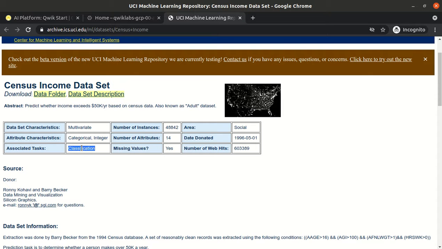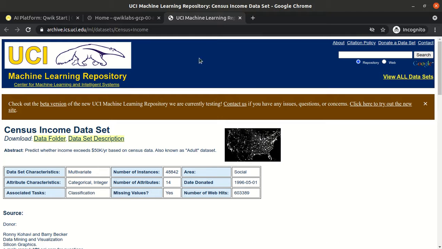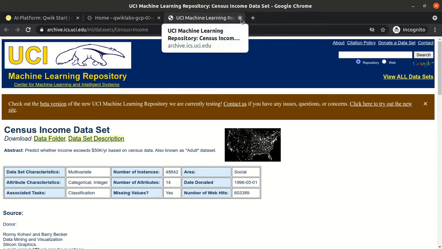There are so many features, like whether that person is Indian or British or American. The output column is whether that person has a salary greater than 50,000 or less than 50,000. So this is a classification type of problem. We need to predict, based on the features, whether the person will get more or less than 50,000 salary. We have a total of 14 attributes, and a total number of rows of data, right?